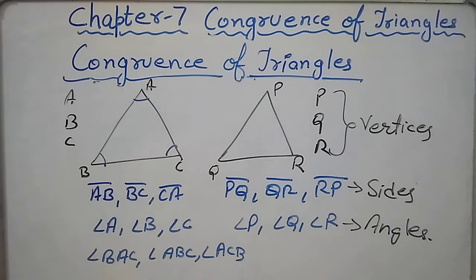Right? So in triangles we have different dimensions: vertices, sides, and angles as well. Now the point is, for making any 2 triangles congruent, which dimension should be equal?